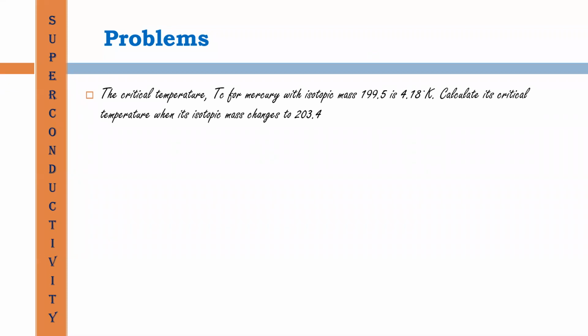There is some correction in the value; it is 4.185 Kelvin. Okay. Then here, it is related with isotopic effect.